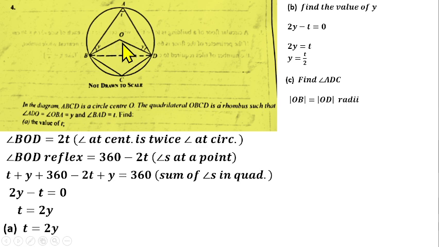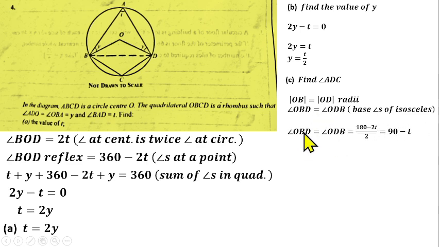Equal. So like I said, we know this angle at the center will be 2t. So angle OBD, which is this angle here, and angle ODB, which is the angle here, are both equal because they are base angles of an isosceles triangle. And how can we find each of them?